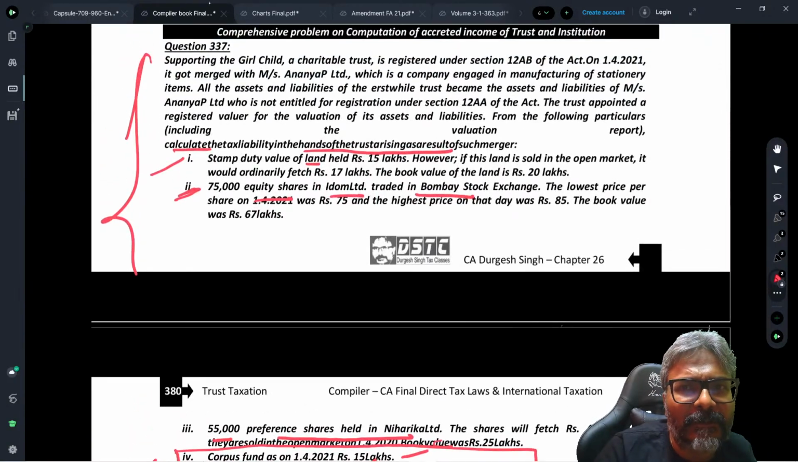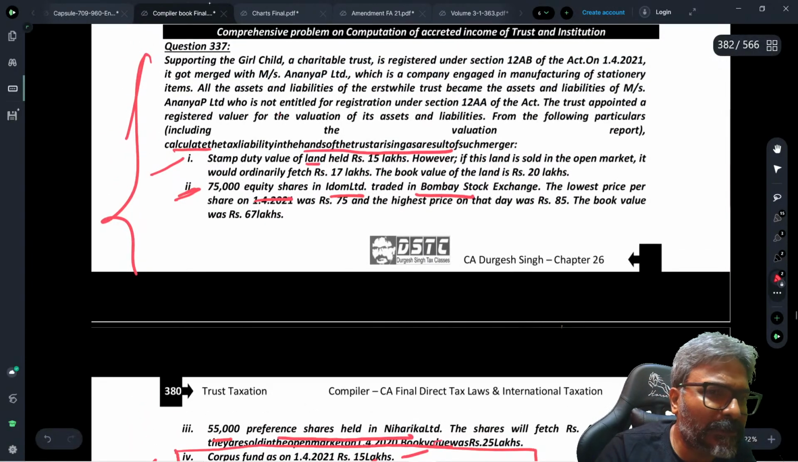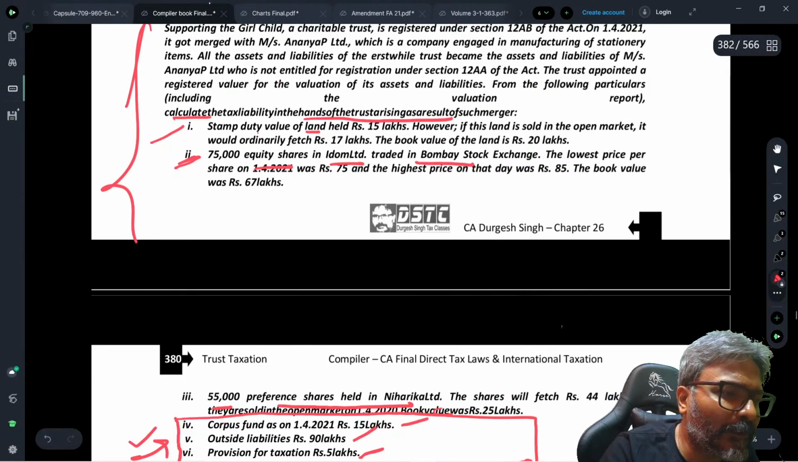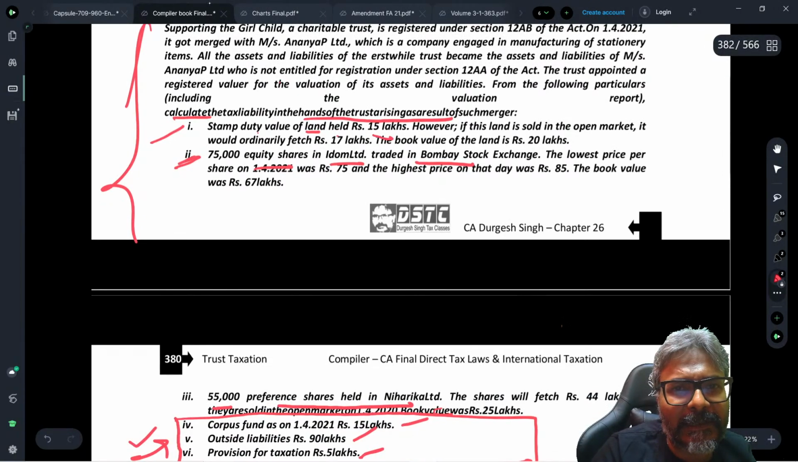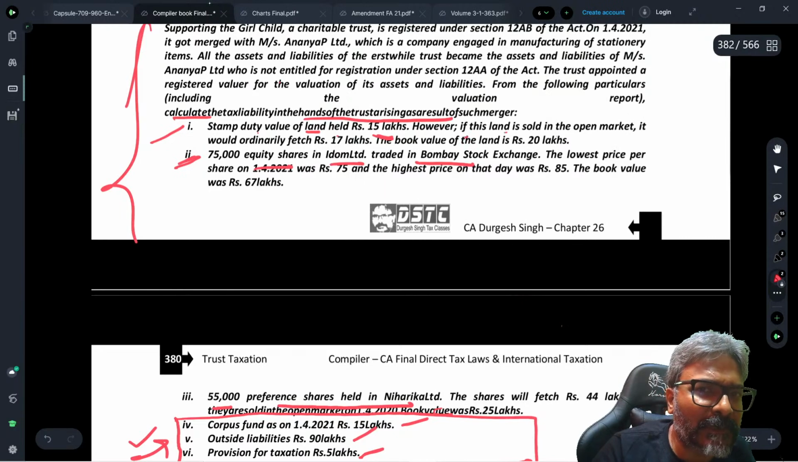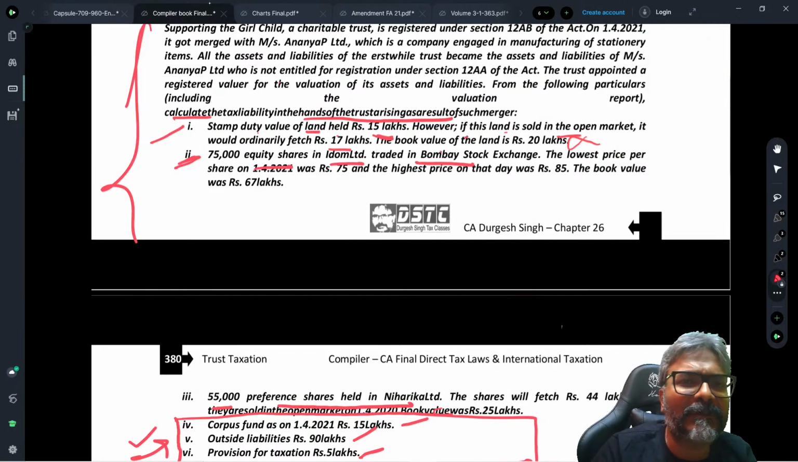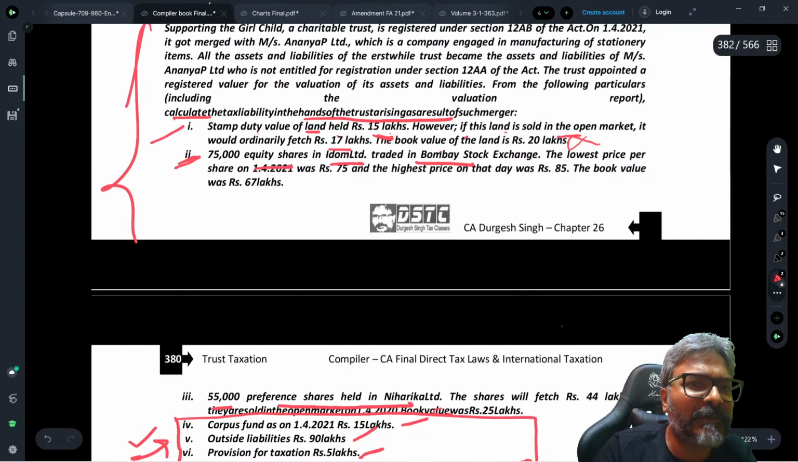See here, on the valuation date, for this supporting girl child, the stamp duty value of the land held is rupees 15 lakhs. However, if this land is sold in the open market, it will be 17 lakhs. The book value of the land is 20 lakhs, but the book value will have no relevance in this context. Here, for immovable property held by the trust, we go with 15 or 17, whichever is higher. So it is 17 lakhs.